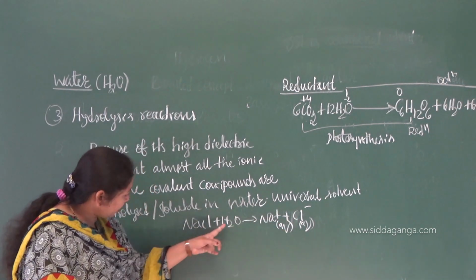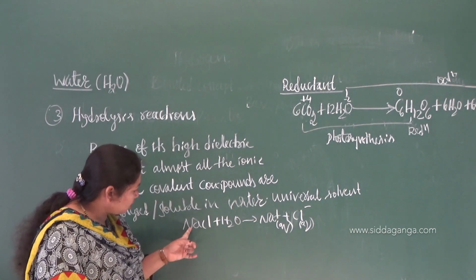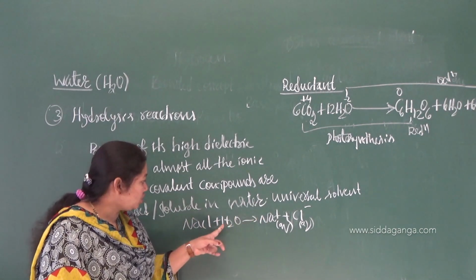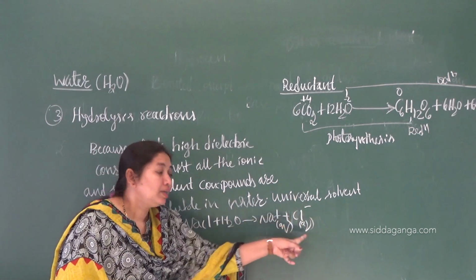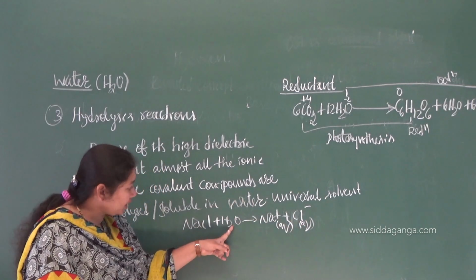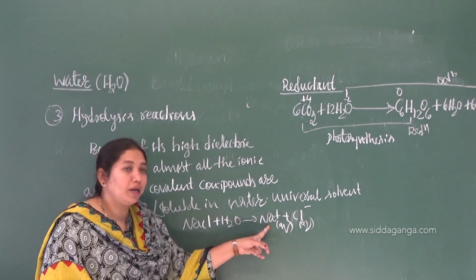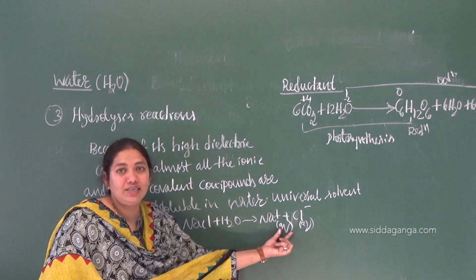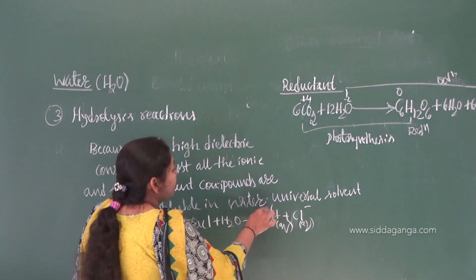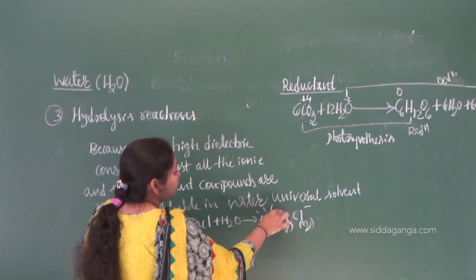Negative ions of water surround the Na+. What are the positive ions of water? H+. H+ surrounds Cl-, and OH- of water surrounds the Na+. That is solubility. How are you going to represent it? Aqueous. It is understood. No need to write everywhere what OH- surrounded.